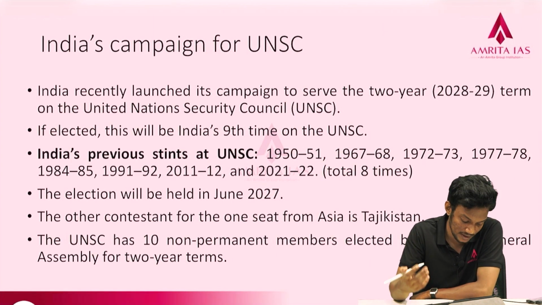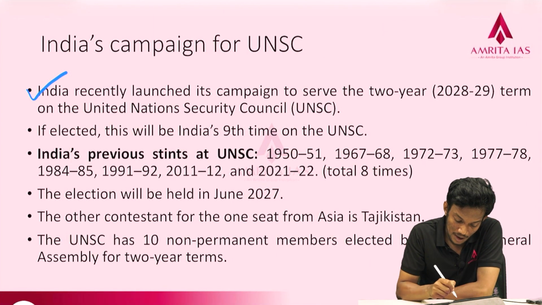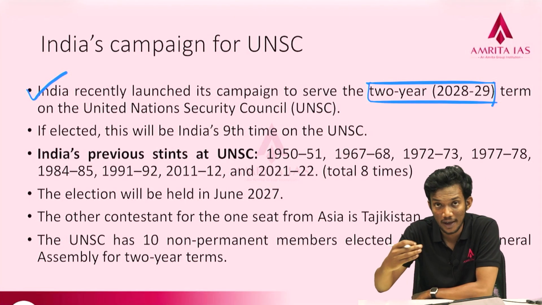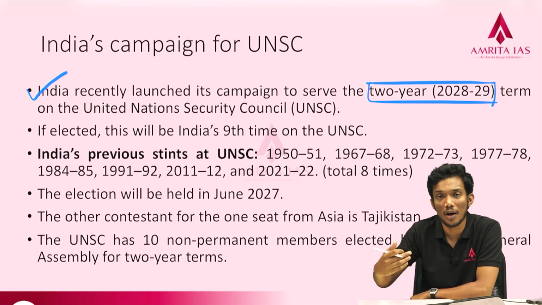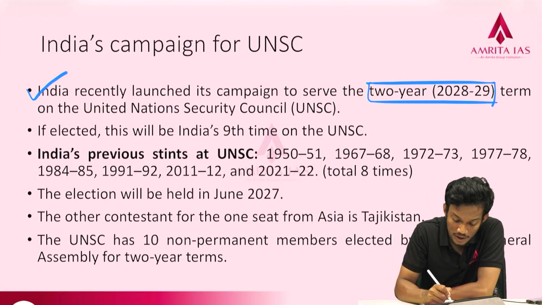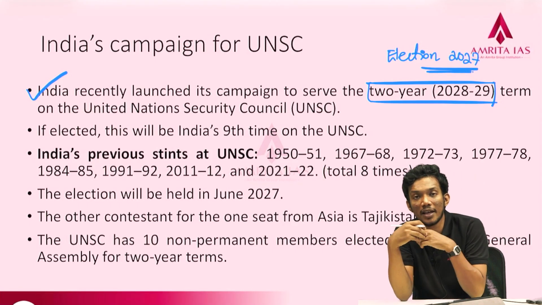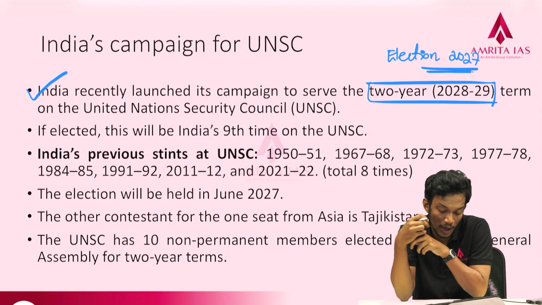Now, what is India's campaign? India recently launched its campaign to serve the 2-year term, that is between 2028 and 29. So that is 2028-29, this is calendar year. This is how the UN works. So you should know that the elections are going to take place in 2027. So we are launching a 1-year campaign so that India is actually elected to that position.